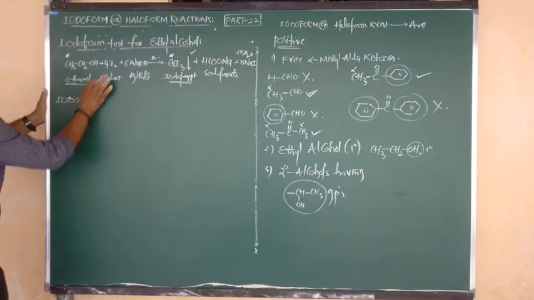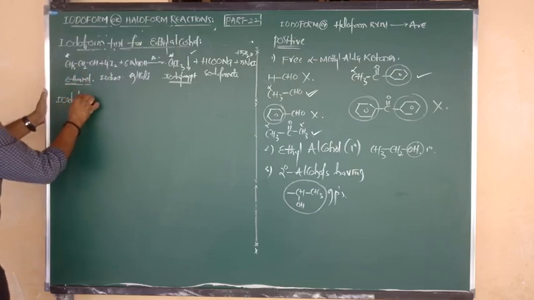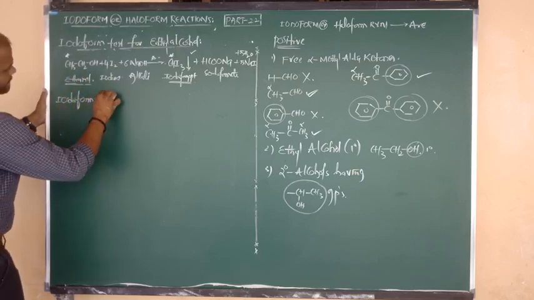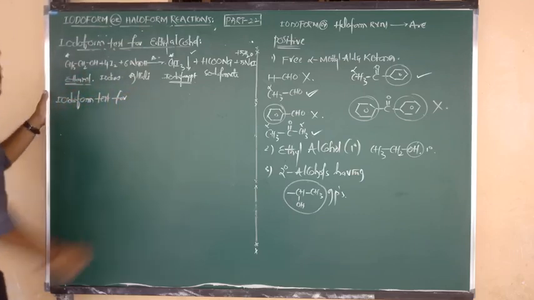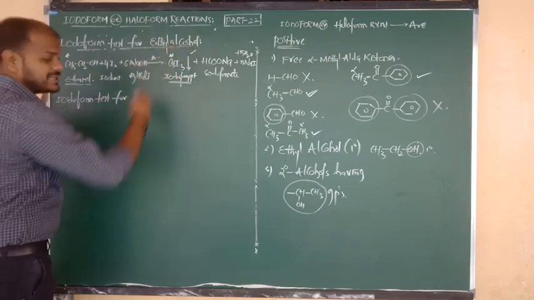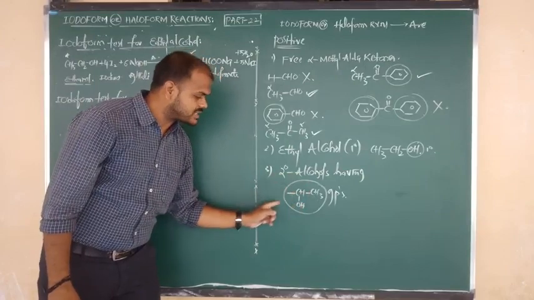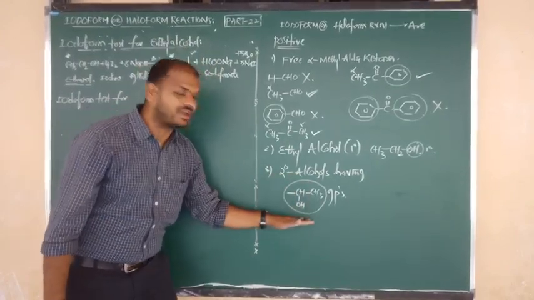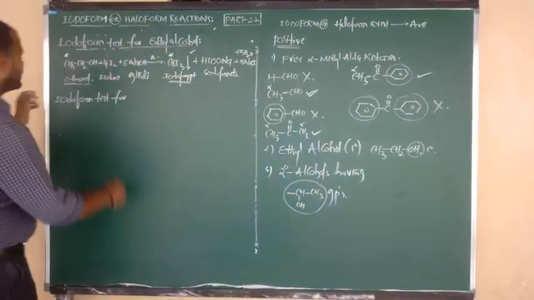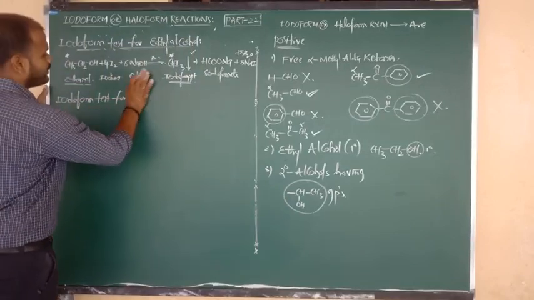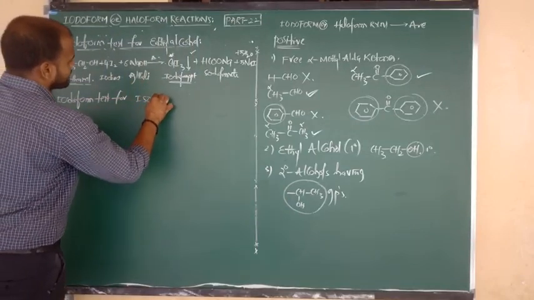Iodoform test for isopropyl alcohol. Now consider secondary alcohol. Suppose I write CH3 here, now that becomes isopropyl alcohol.